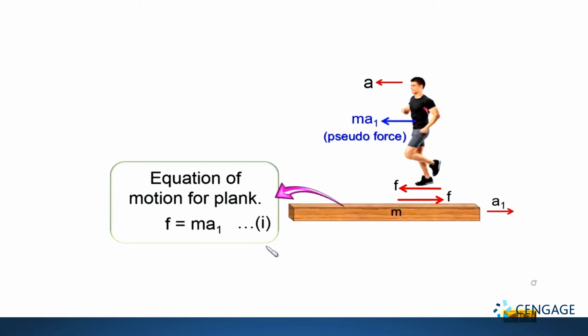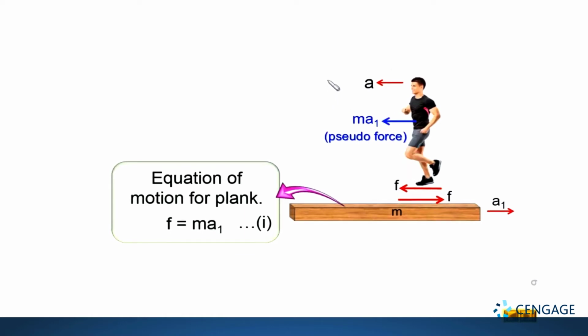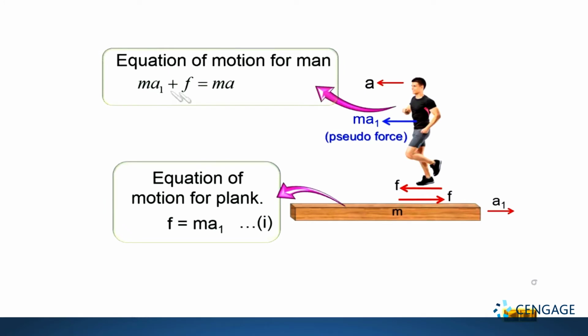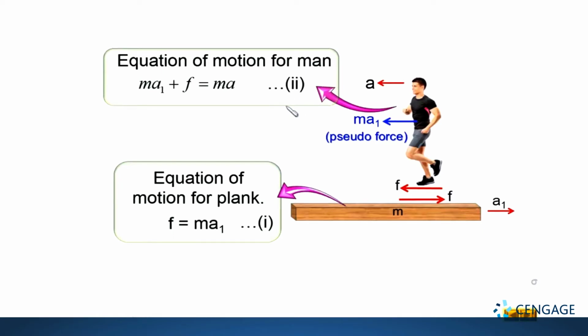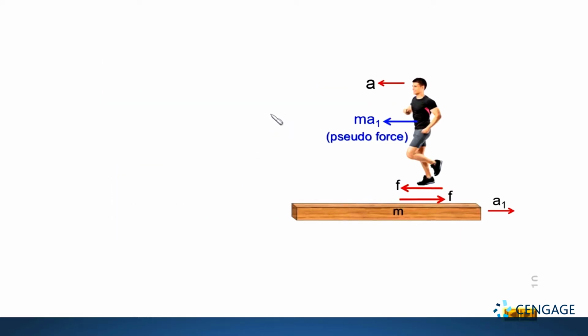So we need to consider this real force, that is a small f, and pseudo force m(e1). So net force acting on the man in the leftward direction is small f plus m(e1). So we can write m(e1) plus f equal to ma. Let us write this equation as equation number 2. Correct? Now let us write these two equations again. This is the first and second equation.